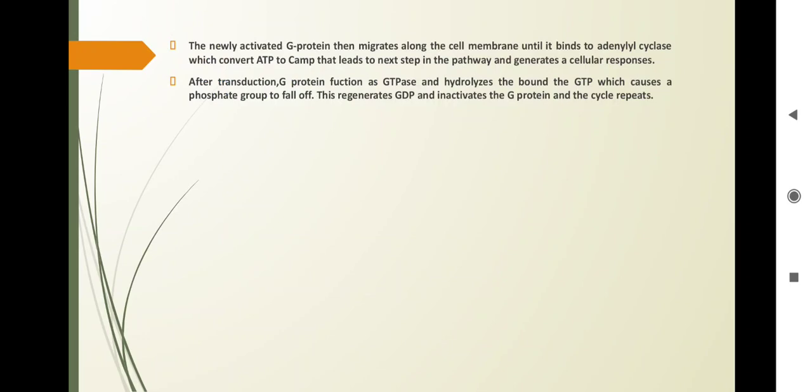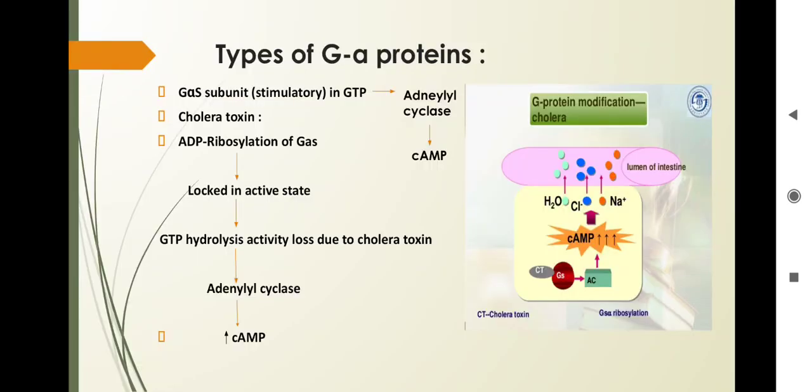After the transduction, the G protein functions as a GTPase and hydrolyzes the bound GTP, which causes the phosphate group to fall off. This regenerates GDP and inactivates the G protein. So this cycle repeats like this. This is the simple regulation of GPCR. Now let's see what the different types of G alpha proteins are.